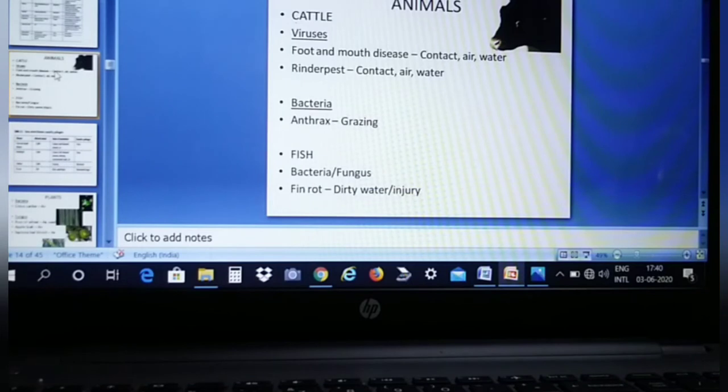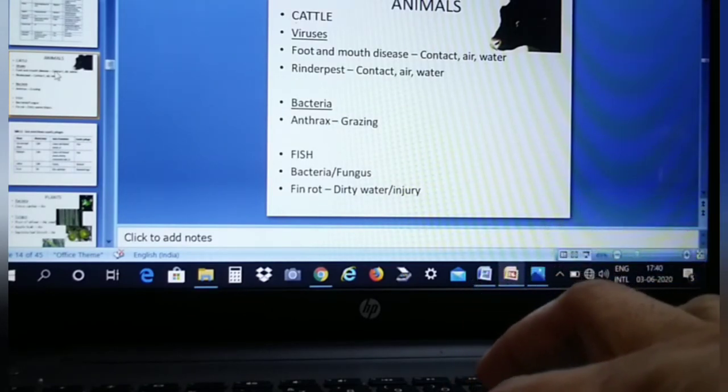Now over here you see animals, cattle. You can see viruses, foot and mouth disease, you can contact air, water, rinderpest, contact air, water, bacteria, anthrax, grazing, fish, bacteria, fungus, and fin rot, dirty water, injury. So please make a note of all these, children, in your notebook.